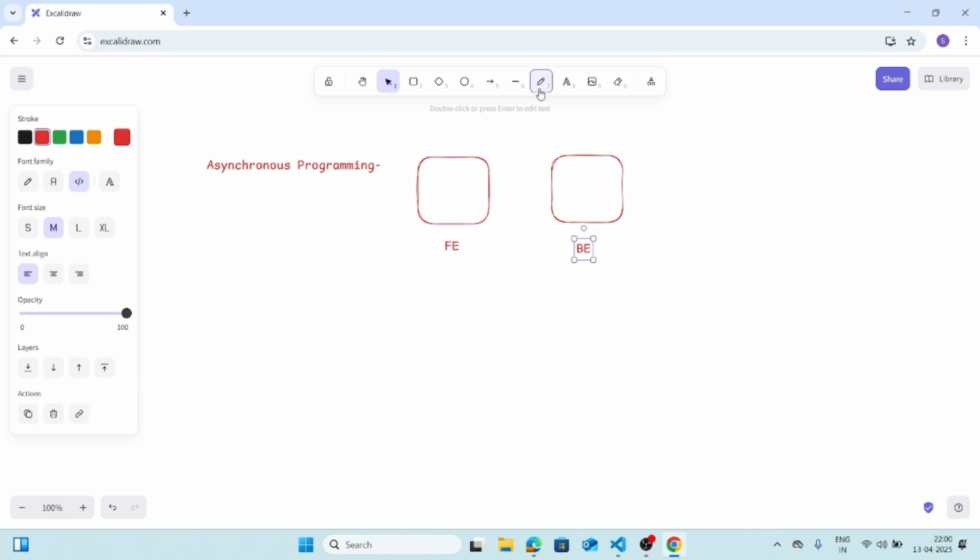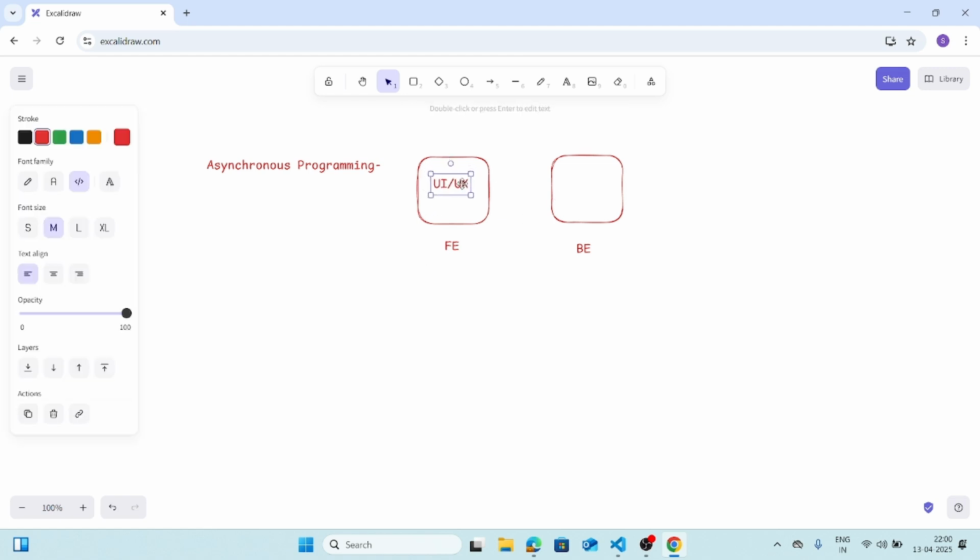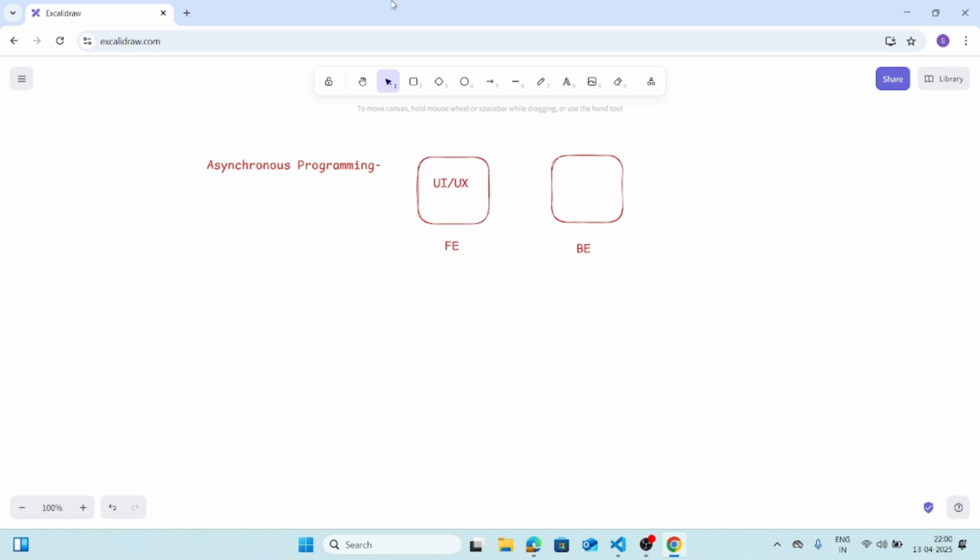Now this front end will consist of UI UX. What is UI UX? The front end part is what we actually see. This is the website excalidraw.com, and this is the window. So this is the UI part, what we are seeing. This is actually the front end part.